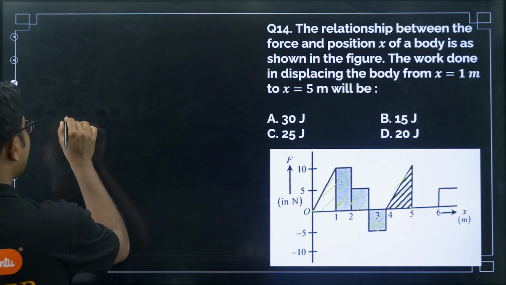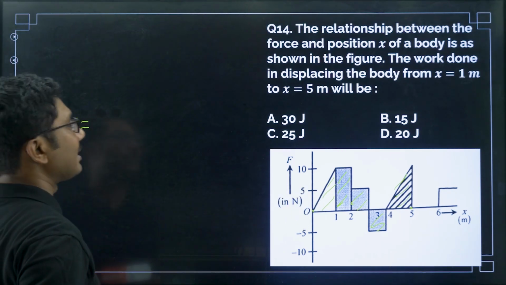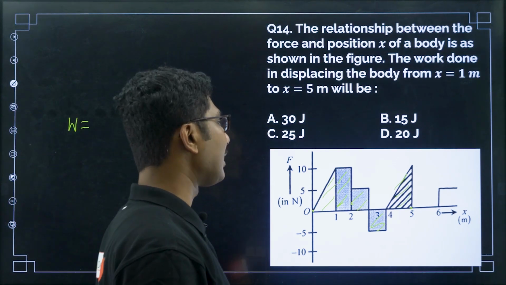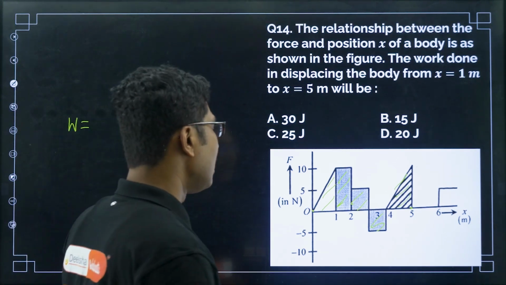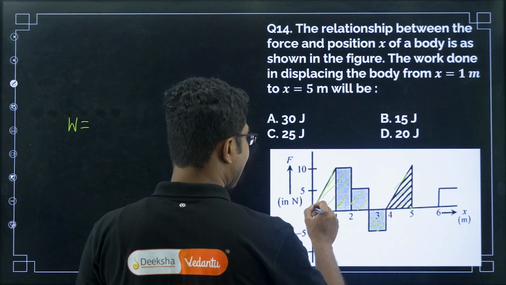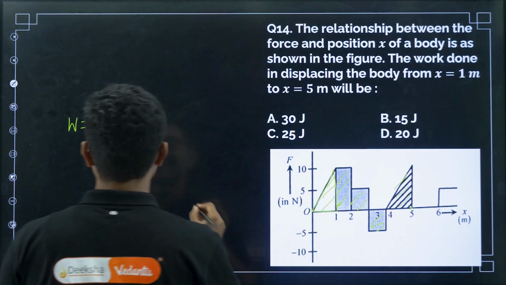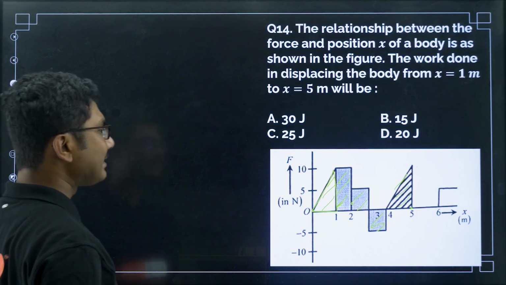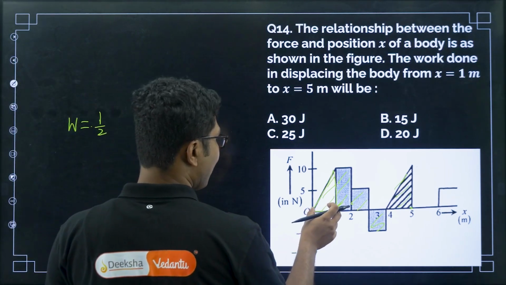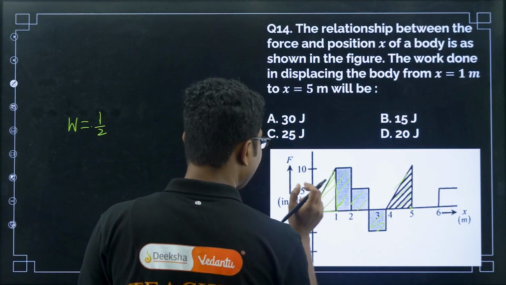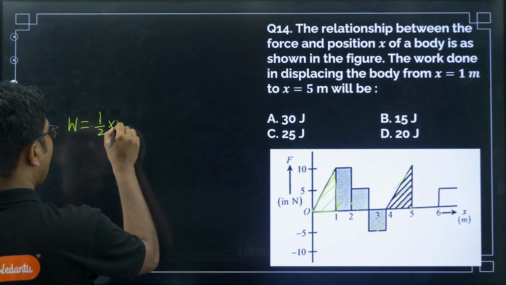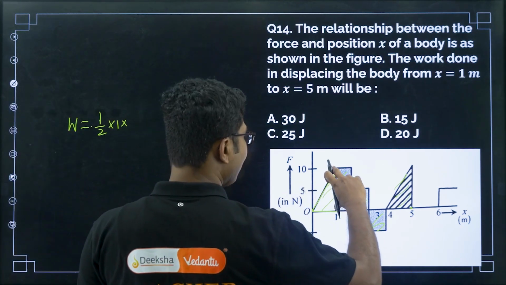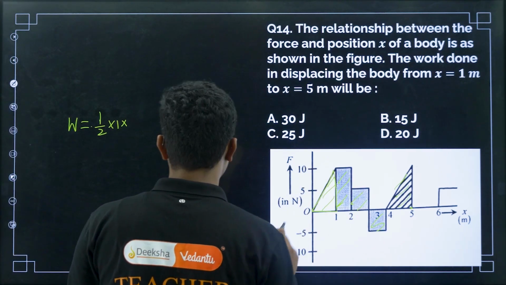What is the work done here? What is the area? Basically work done is nothing but the area. So we have to calculate the area along with its sign. So what is the area of this? This is a triangle, right? Triangle's area is half base times height. What is base here? Base, as you can see, is 0 to 1, that base is 1. And what is height? Height, you can see this is 0 to 10, so height is 10.